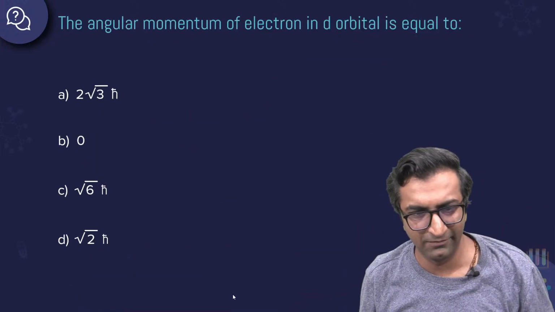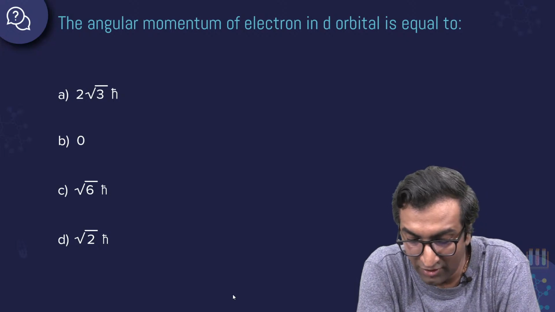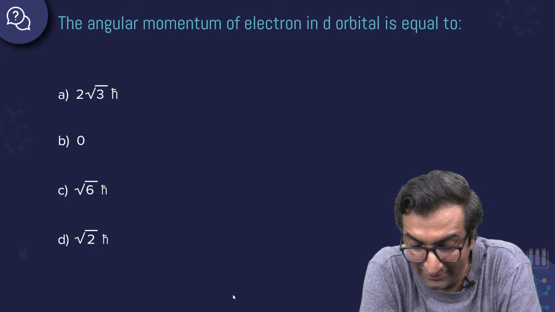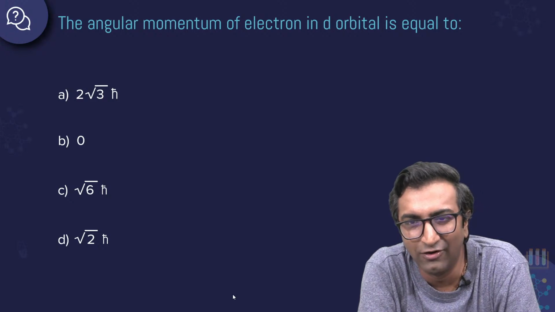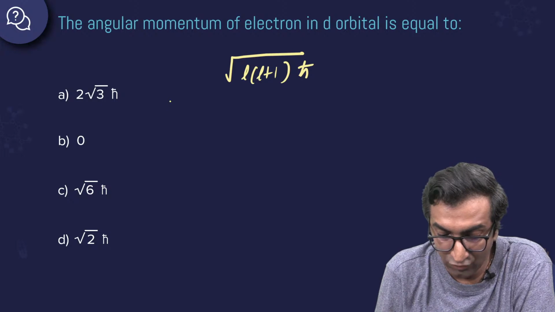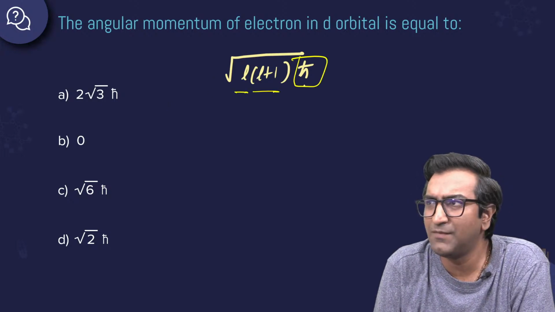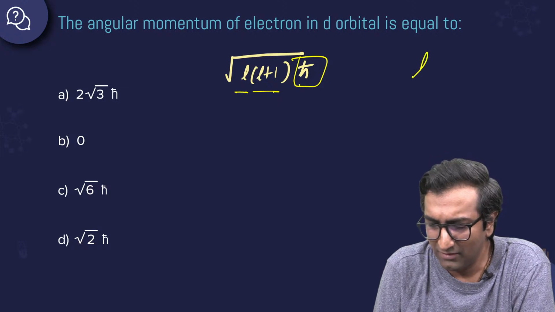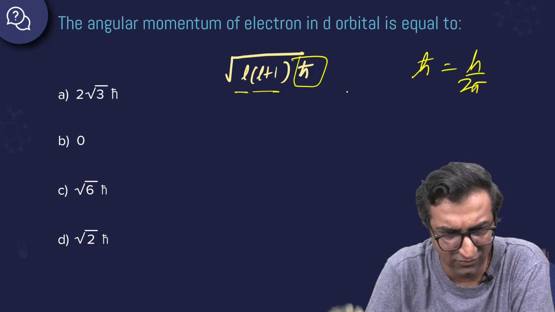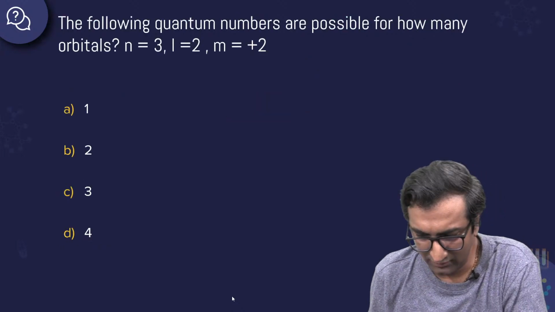Let's do some easy ones now. Let's get back on track. The angular momentum of an electron in d orbital is equal to what? Now we're going to easy stuff. What is angular momentum? Under root of L into L plus 1 times h bar. We call it something else, but basically h bar I want to say is h by 2 pi. Do you remember this? Bharat, C? Yeah, absolutely. Easy one. This is C. All right. Good job, Bharat.